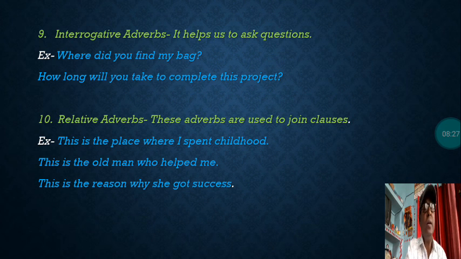So students, I am sure you must have learned the first 5 kinds of adverbs, which I had explained in detail through various examples. And you have several examples in the book as well that can widen your vision to understand these kinds of adverbs. And these all 10 kinds of adverbs will help you to solve the exercises, which I will help you, no doubt, how to solve them.